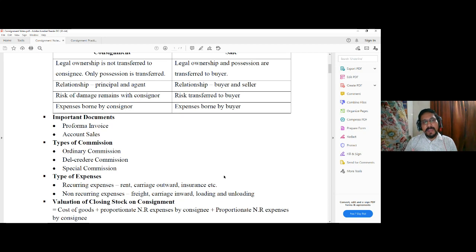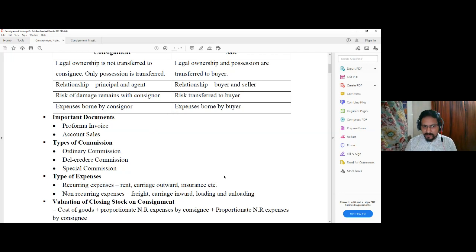Del credere commission is the additional commission over and above the ordinary commission, which is again calculated on total sales, for which the consignee will sell the goods on credit, take the responsibility of collecting the proceeds from the buyers to whom the goods are sold on credit, and also bear the bad debt loss if any.